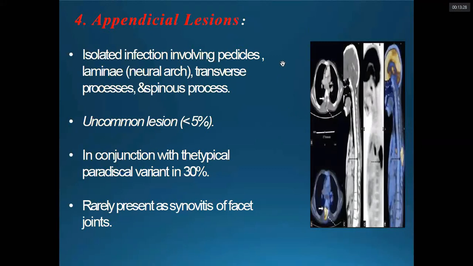Appendicial, the isolated infection involving the pedicles, lamina, transverse process, and the spinous process. These are quite rare, isolated ones, constituting less than 5% only. But in conjunction with the other paradiscal and central types of lesion, these are also visible in around 30% of the cases. So to visualize these associated appendicial lesions, MRI and bone scans are very important for diagnosis.